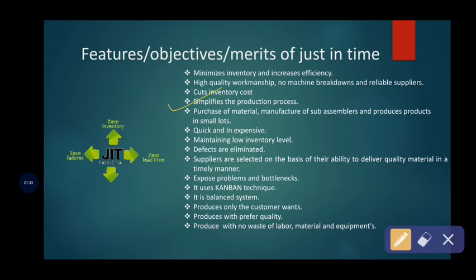So when it is needed, when suppliers supply, or when business organizations demand, then the raw materials are purchased, production is done and supplied. This will also reduce the storage cost. So because of this just-in-time technique, it produces the parts and materials only as needed. So since production and supply happen only when needed, the wastages and also unnecessary inventory stocks are going to reduce. So thereby it simplifies the production process.